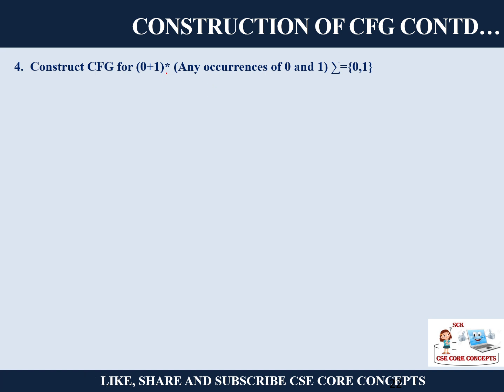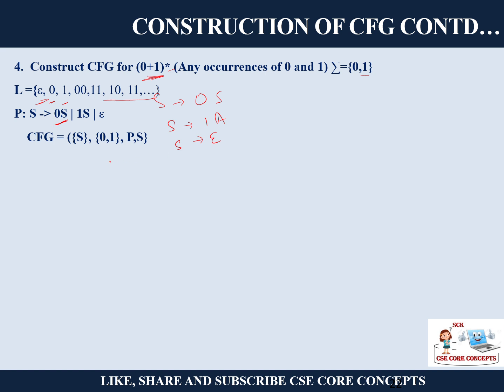Next, construct a context-free grammar for this. You are given a regular expression. Now you have to understand it. What does (0+1)* mean? That you can have any number of zeros or ones over the set 0 and 1. Any number of zeros and ones also includes epsilon, 1, 0, 11, any number of zeros and ones. So now how will you write it? S can have the form 0S, any number of zeros, S can have the form 1S, any number of ones, or no zeros and ones, epsilon. And this is its context-free grammar.